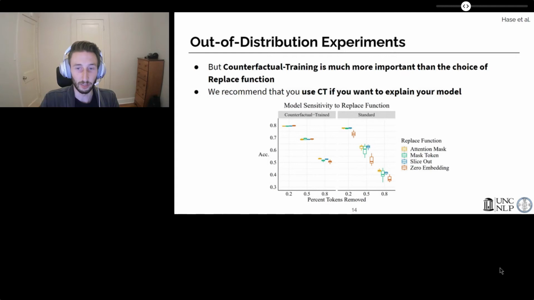Now, we look at the effect of counterfactual training on distribution shift, specifically with BERT with SNLI, and we see that compared to the results with standard models, counterfactual training produces a huge increase in model robustness, which follows directly from the fact that the counterfactuals are no longer out of distribution to the trained model. In fact, we see that using CT is much more important than the decision about which replace function to use, although there still may be a slight preference for avoiding the zero embedding function. In this experiment, we omit the marginalization method because it's far too expensive to use during training. So overall, we recommend that you use counterfactual training if you want to explain your model. Otherwise, the explanations you produce will be socially misaligned.